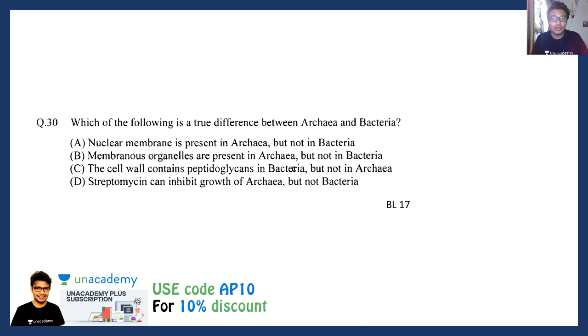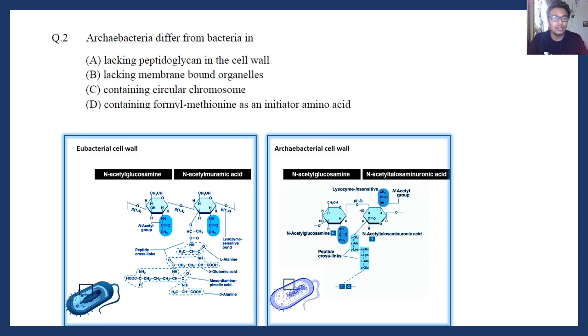Just to give you a quick clarification, this is from IIT JAM BL 17. It says which of the following is a true difference between archaebacteria and eubacteria. So if you read all these options carefully, you see the cell wall contains peptidoglycan in bacteria, but not in archaea, right? So it's murein in case of bacteria and pseudomurein in case of archaebacteria. And all these points are nicely summarized in the video in the I button.